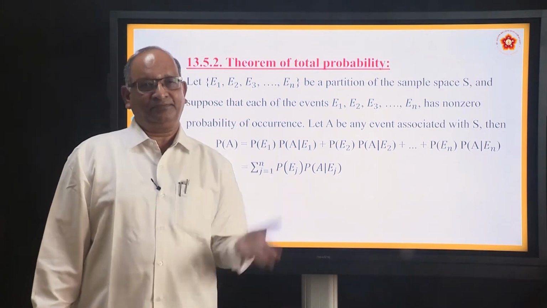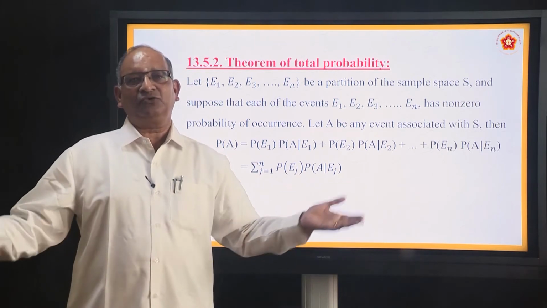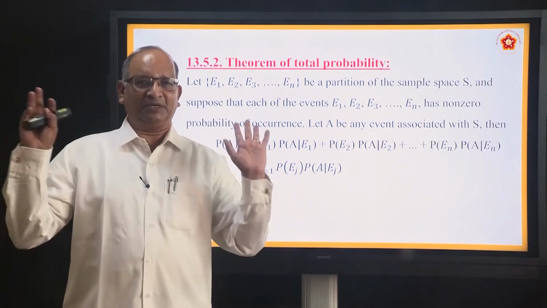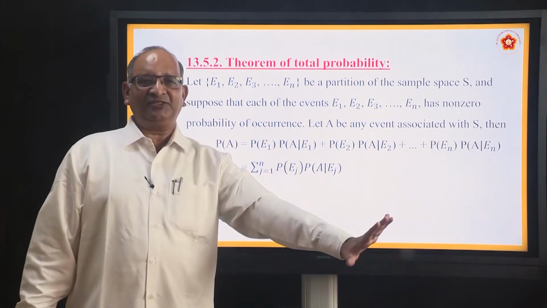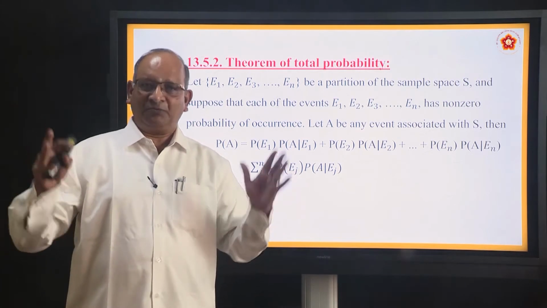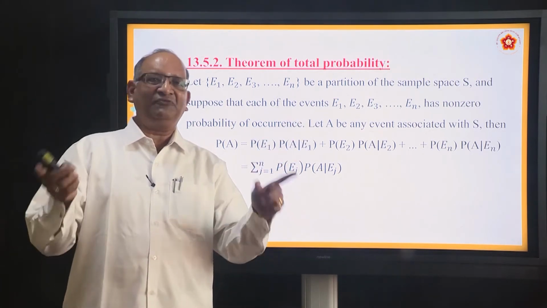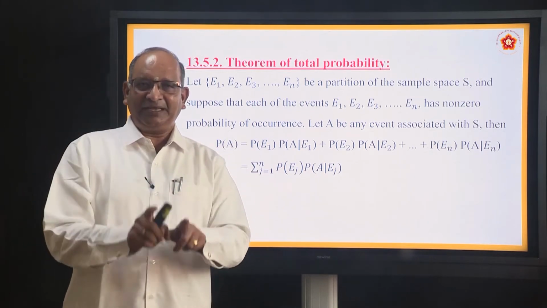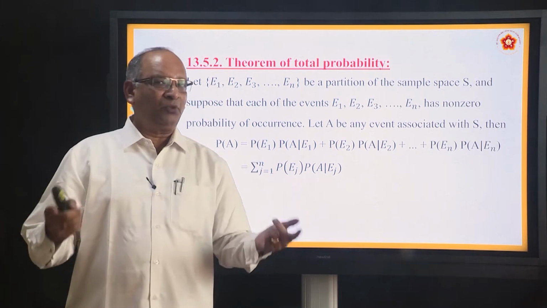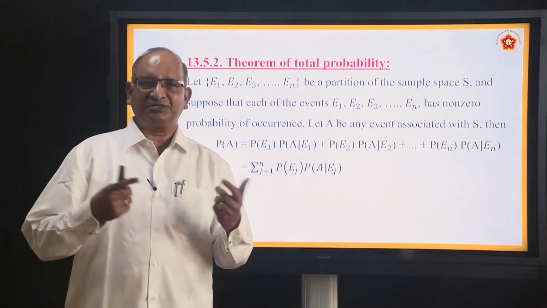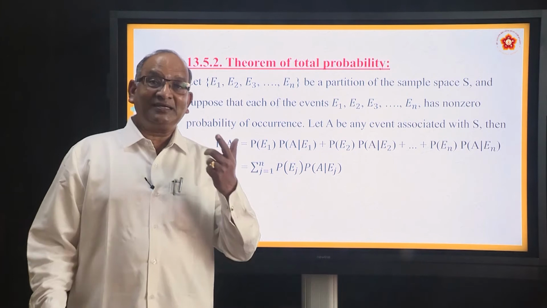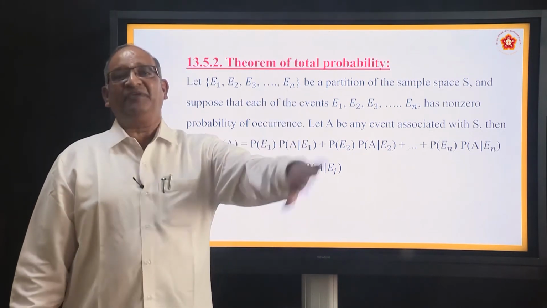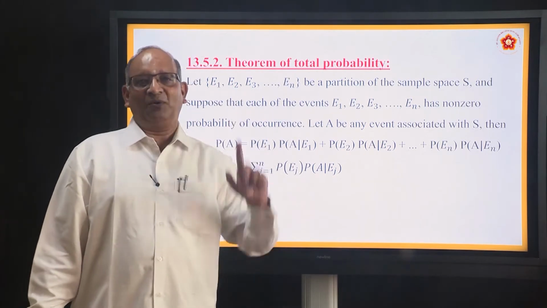You roll a die. When you roll a die, the outcomes are 1, 2, 3, 4, 5, 6. We have made a partition of odd numbers and even numbers. That is fine. So E1 is 1, 3, 5, E2 is 2, 4, 6. Only two partitions we have made, and they fulfill all three conditions. That is, their intersection is a null set, their union is the sample space, and both of them have probabilities 1 by 2, which is not 0. Now from that, you can define one more event, just like conditional probability.